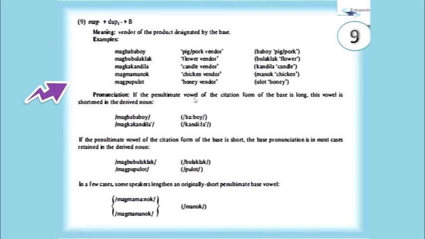If the penultimate vowel of the citation form of the base is long, this vowel is shortened in the derived noun. For example, magbababoy, magkakandila. If the penultimate vowel of the citation form of the base is short, the base pronunciation in most cases is retained in the derived noun. Magbubulaklak, bulaklak; magpupulot, pulot. In a few cases, some speakers lengthen an originally short penultimate base vowel: magmamanok, manok.